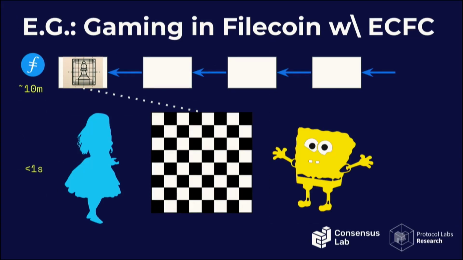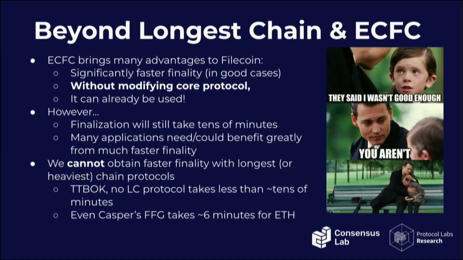Thanks to the EC finality calculator, the gaming platform doesn't anymore need to spawn a layer 2. But still, 10, 15 minutes, you do not want every move of chess to take that amount of time. So Alice and Bob probably still want to spawn a state channel or something of the sort and play directly with one another, right, off chain.